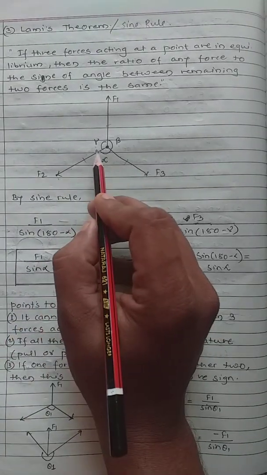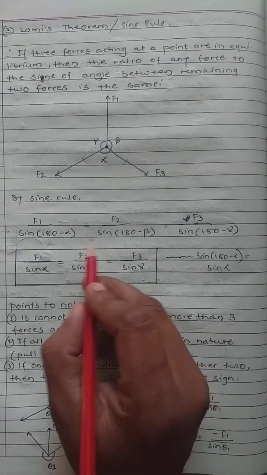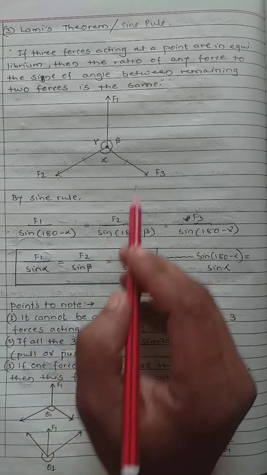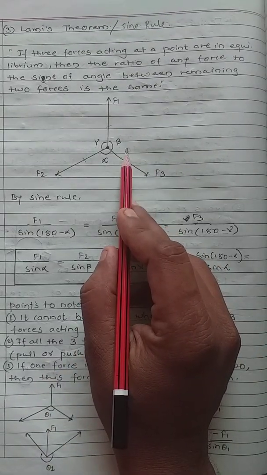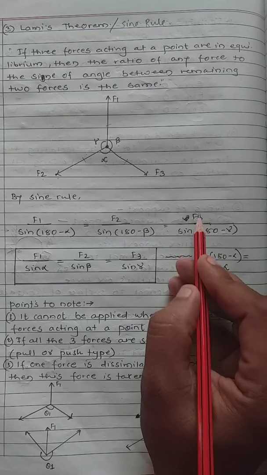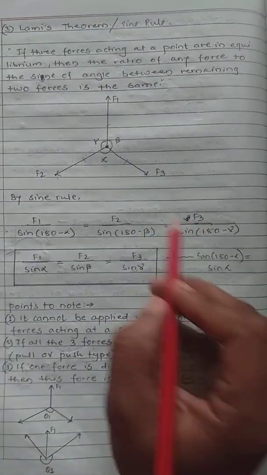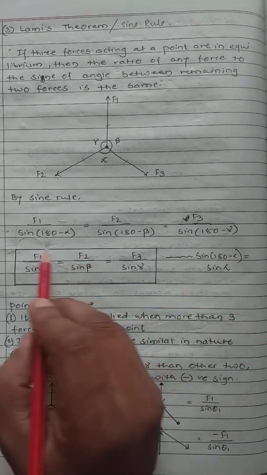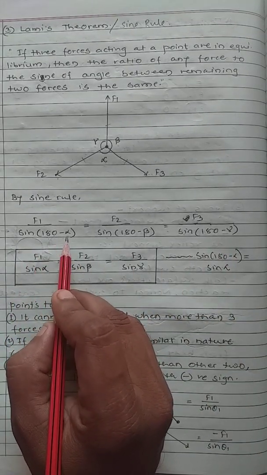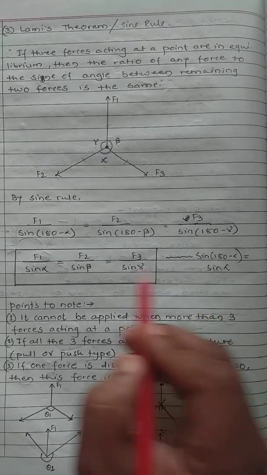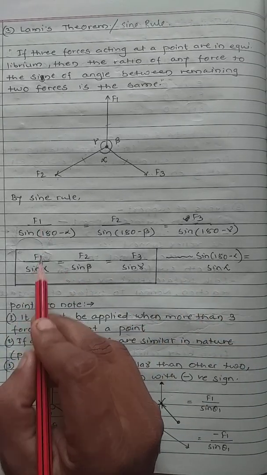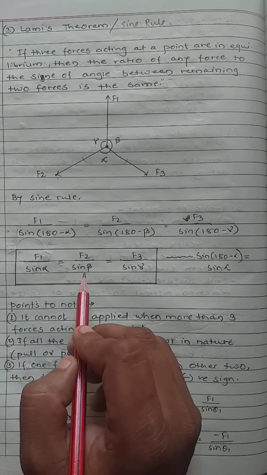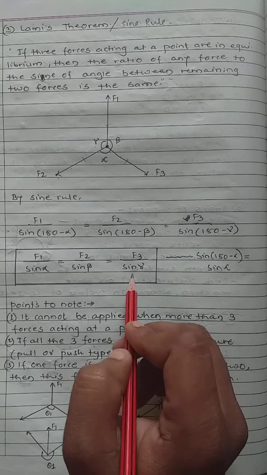So this angle will be 180 minus alpha, which equals F2 divided by sine of (180 minus beta), the remaining angle, which equals F3 divided by the sine of the angle between the remaining two forces, that is gamma. Sine of (180 minus theta) is equal to sine of theta. So this will be F1 divided by sine alpha equals F2 divided by sine beta equals F3 divided by sine gamma.